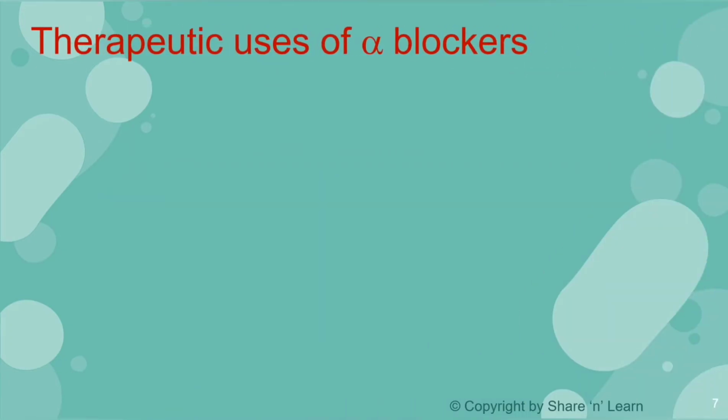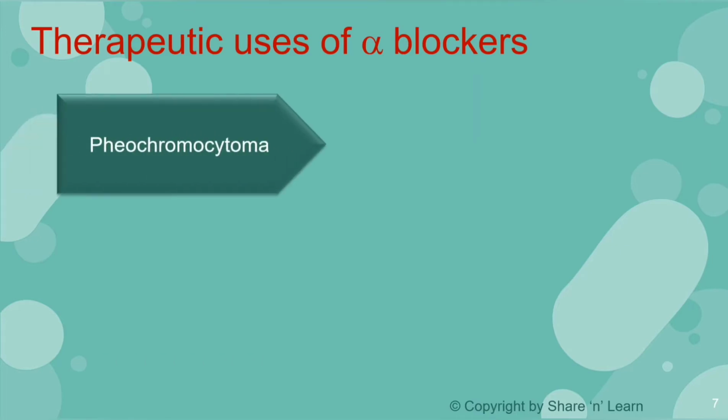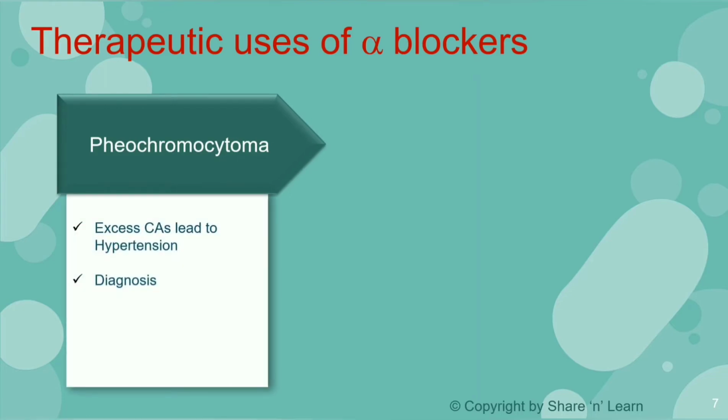Alpha blockers find their use in the treatment of pheochromocytoma. This is basically the tumor of adrenal medulla. Therefore, there will be excess production of catecholamines such as noradrenaline or adrenaline, which lead to hypertension. This disease can be diagnosed by urinary analysis or phentolamine test.